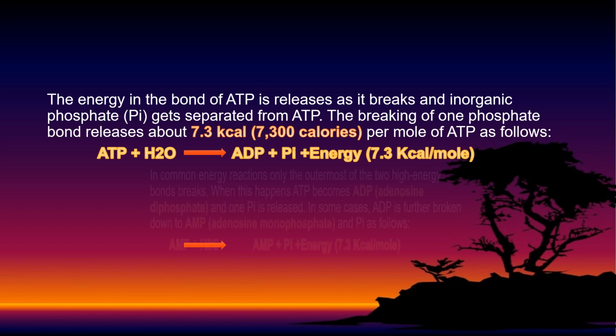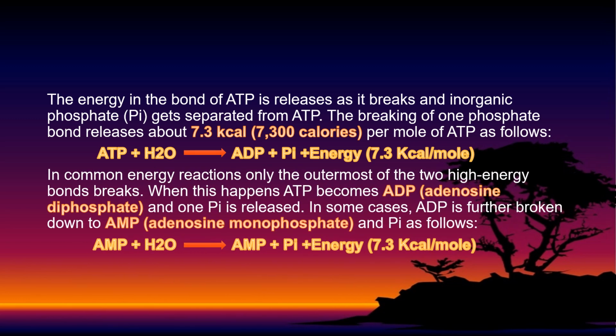In some cells, the energy is released again. ATP becomes ADP, adenosine diphosphate, when Pi is released. In some cases, ADP is further broken down to AMP, adenosine monophosphate, and Pi as follows. Mono means one. So after ADP there's two, before ADP there's three.